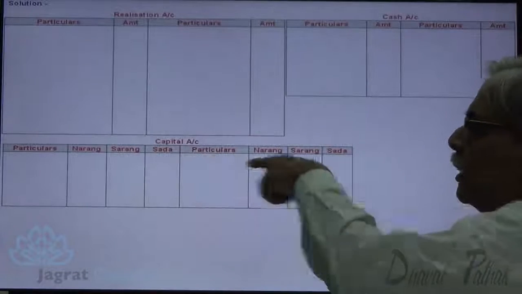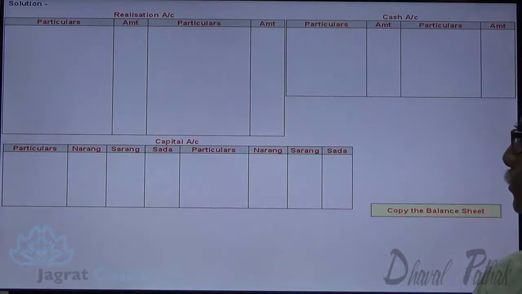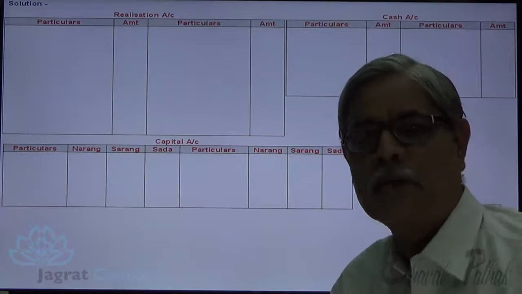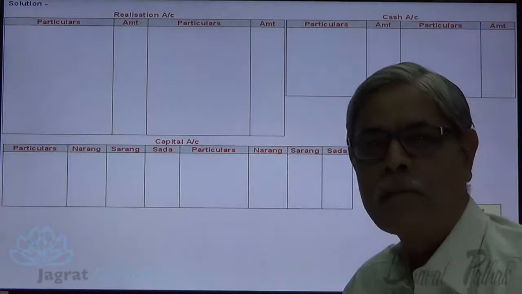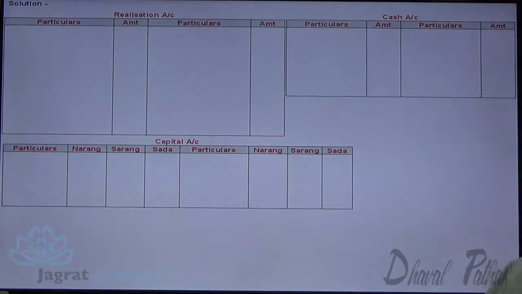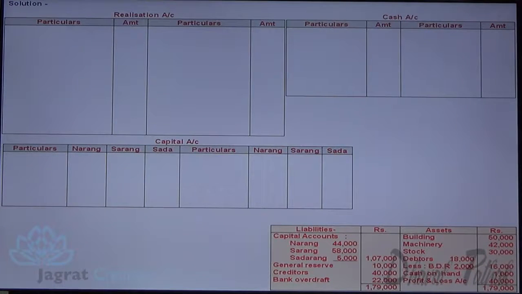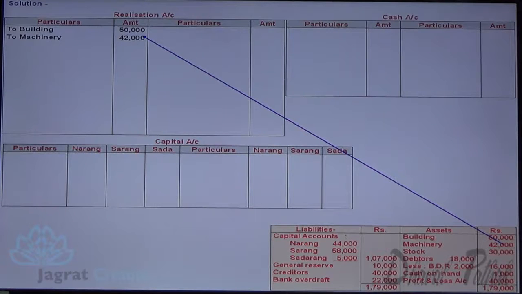This is my realization account, capital account, cash account. Copy the balance sheet. The first step is to consider the details given in the balance sheet for accounting of dissolution. See, the balance sheet details are, on the asset side, building 50,000, that will be debited to realization account. So realization account is debited with 50,000 rupees. Look at it, realization account debit to building account credit. Next asset is machinery 42,000. That is also debited to realization account. So realization account debit to machinery account credit.